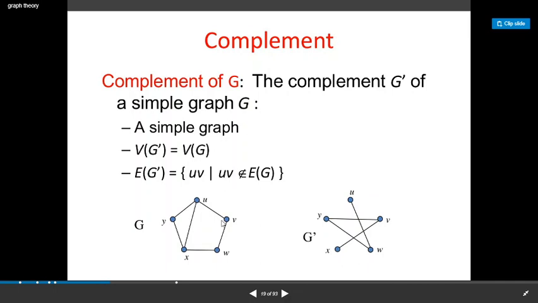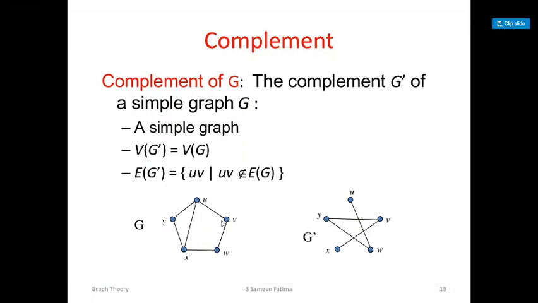So the complement, usually denoted by G bar, sometimes we use G dash, is a graph obtained by writing the same vertex set and replacing all its edges by its complements.